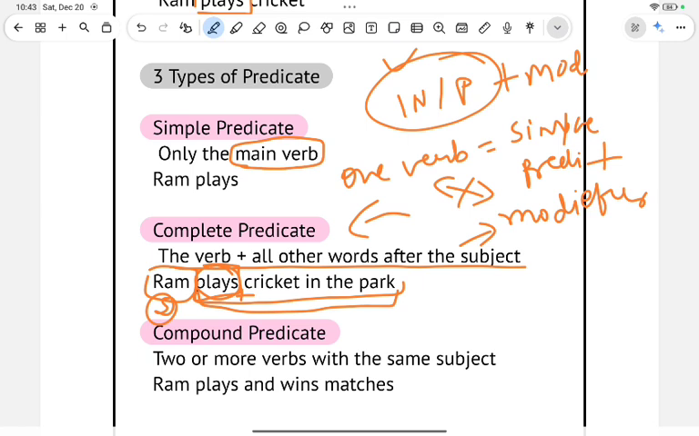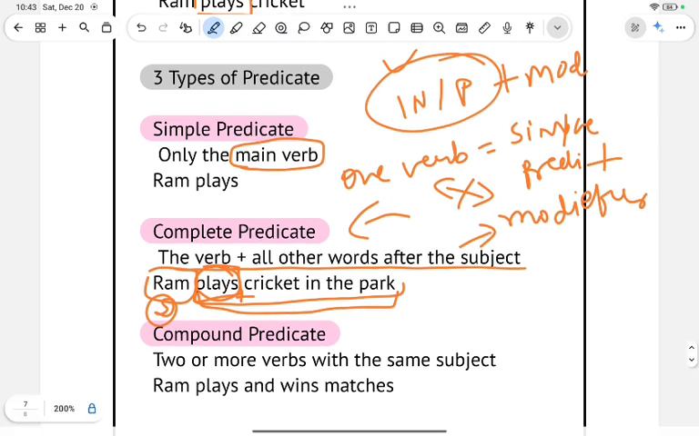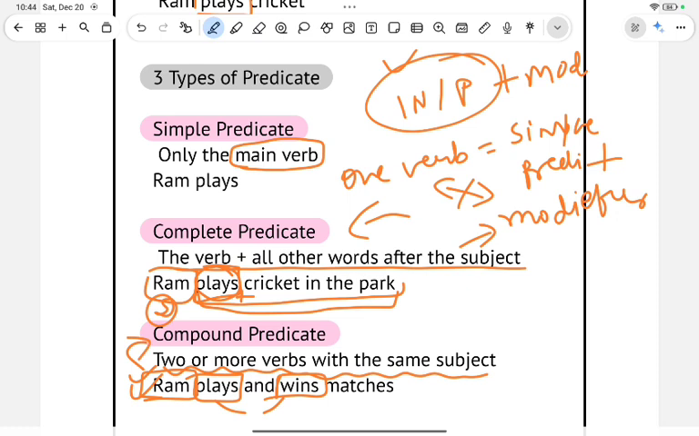If they are talking about complete predicate, then whatever is after the subject, the verb plus modifier, that is our complete predicate. But listen carefully, if they are talking about two or more verbs with the same subject, here who is the subject? Ram is the subject, because he is playing and he is winning the match, right? So Ram plays and wins the match. Here two verbs, first one is plays and second one is wins. So if there are two or more verbs with the same subject, then it is considered a compound predicate.